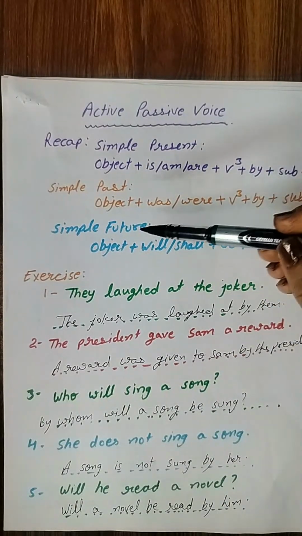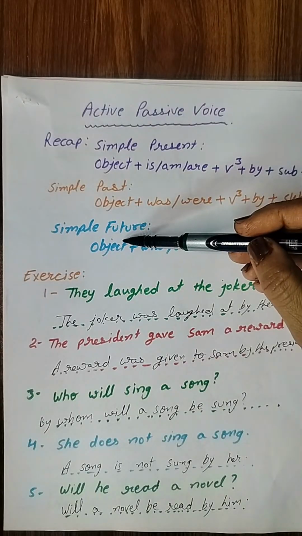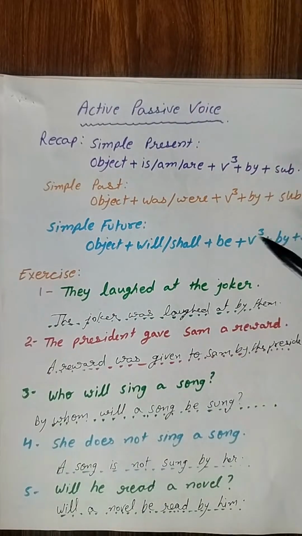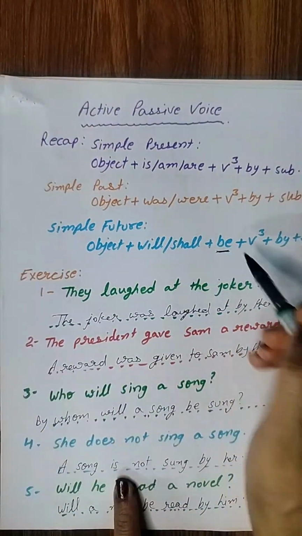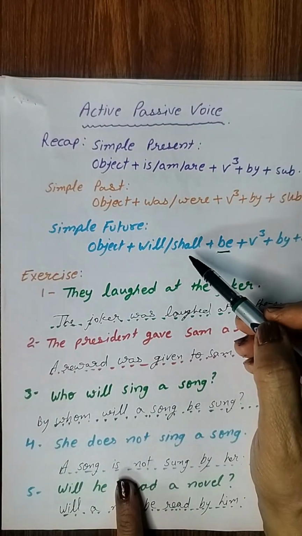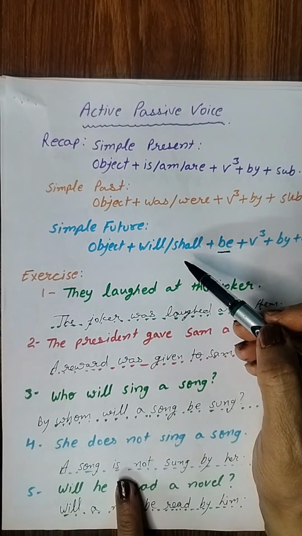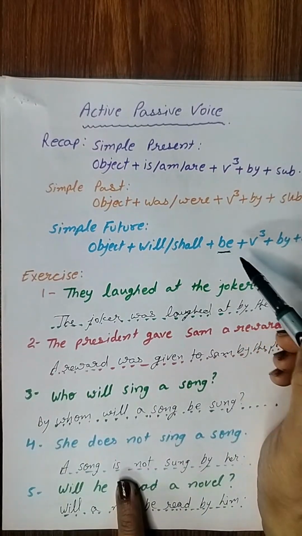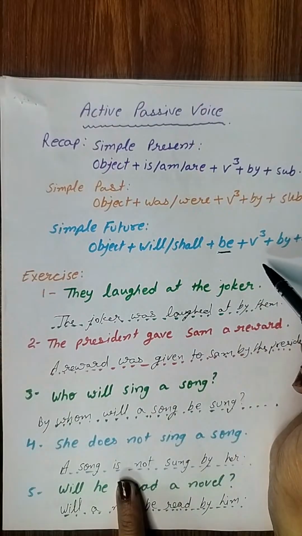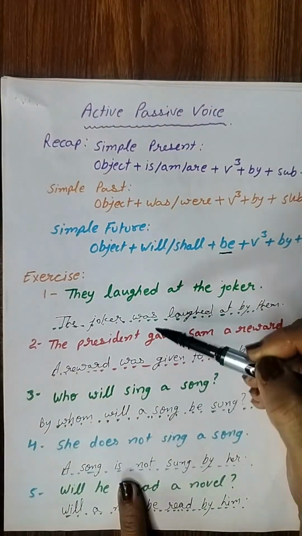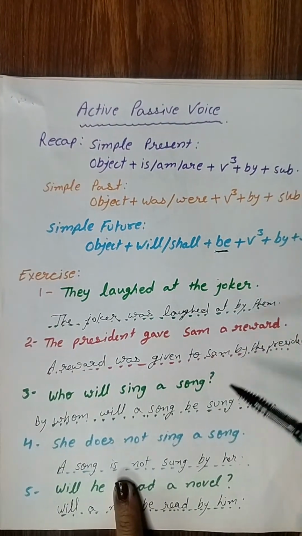Okay? Then simple future tense. Simple future tense, again, first of all, we write object, then we write will or shall, then we write be. So this is the extra word that is added now, will, shall, and otherwise also, children, in your question sentence, if should is given there, can is given there, may is given there, then also we add be with them. Okay, and then as usual, verb third form plus by plus subject. Now we look at these examples, then the things will become more clear to you.